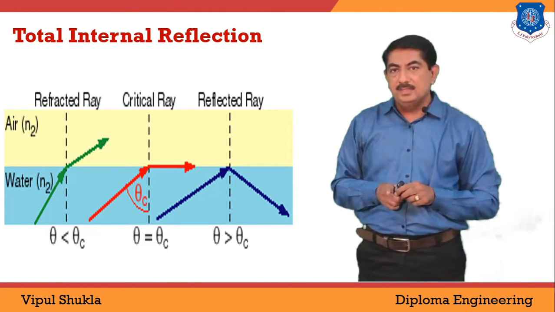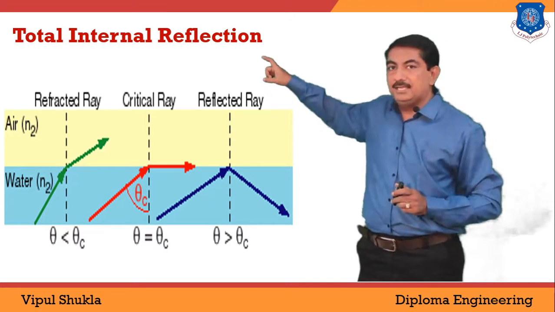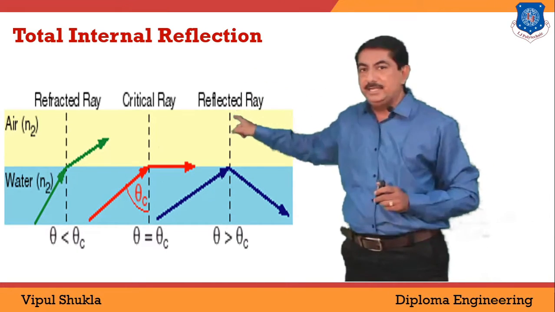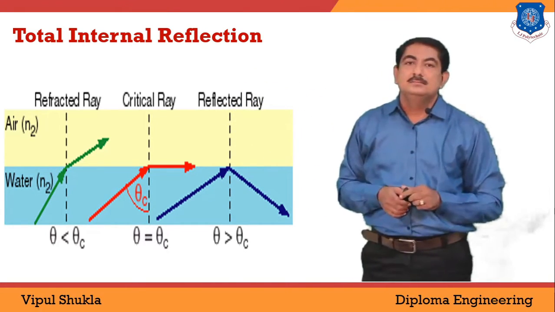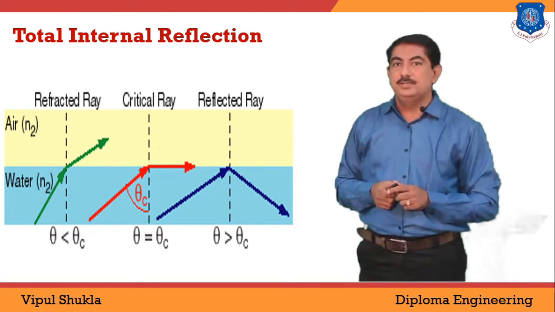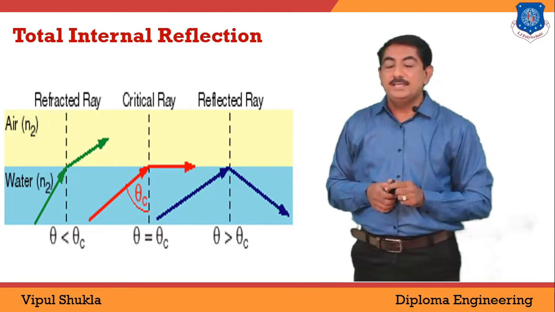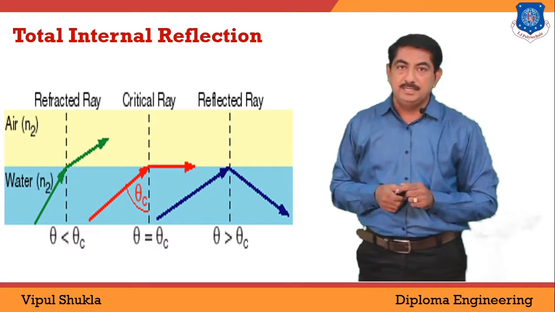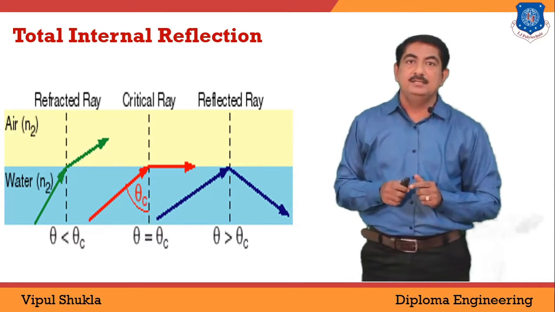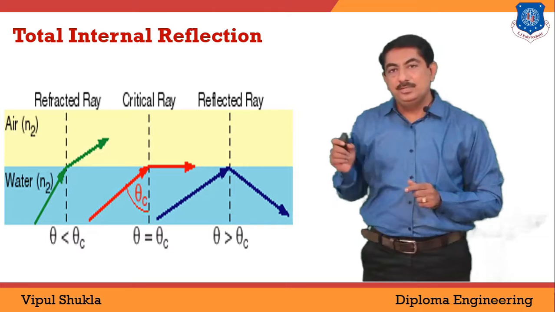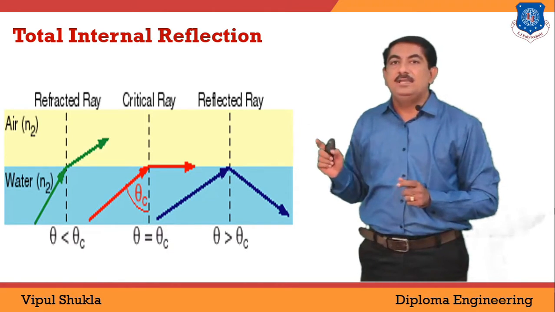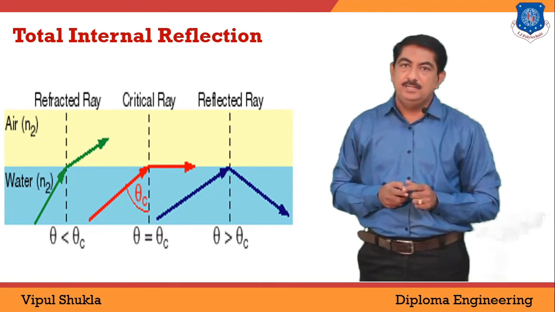At that time, the refraction angle is 90 degrees. And in the third figure, you look here, theta is much greater than theta c, so the angle of incidence is greater than the critical angle. During this condition, TIR, total internal reflection, will take place.